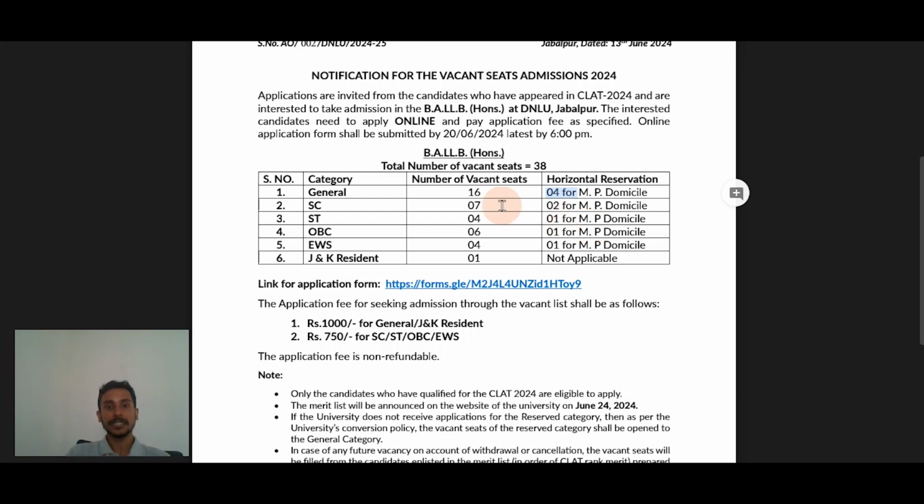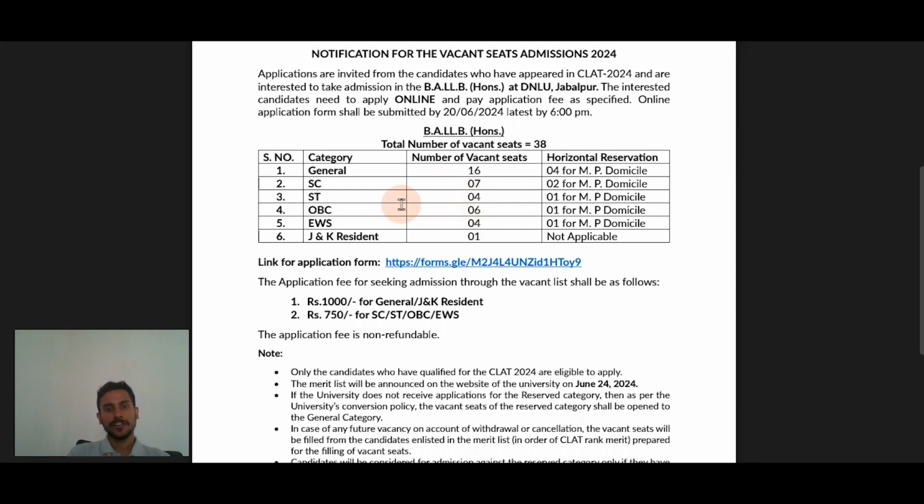Right? Similarly, under SC, total 7 seats are there. Out of that, 2 are having a horizontal reservation for MP domicile. So 2 seats for people having MP domicile plus SC category reservation, and 5 seats for those who have all India SC reservation. Right? Similarly, you can infer from the given information how many seats are there under the all India category and how many are reserved for MP domicile.